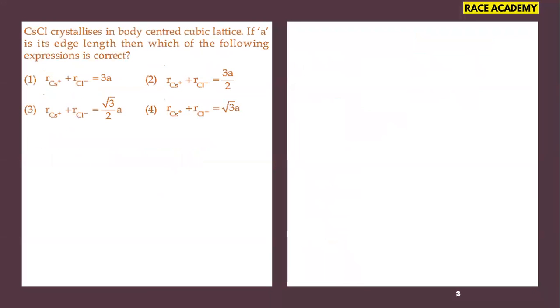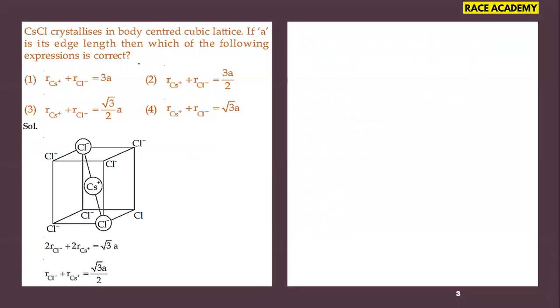See the next question. Cesium chloride crystallizes in a body-centered cubic lattice. If a is its edge length, then which of the following expressions is correct? As you know, for body-centered, this is the picture you can observe. The corner Cl minus ions touch the Cs plus ion at the body center. In that case, 4r becomes root 3 a, meaning the body diagonal.